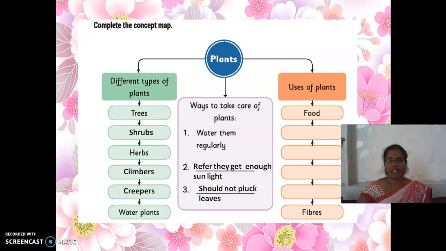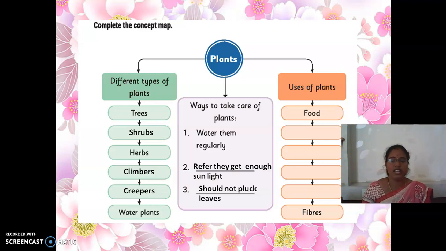Should not pluck leaves. Yes, we should not hurt the plant. If you are plucking the flowers, that is different. But we should not pluck the leaves, because the plant really gets hurt. So by doing these things regularly, the plant will grow in a good manner.